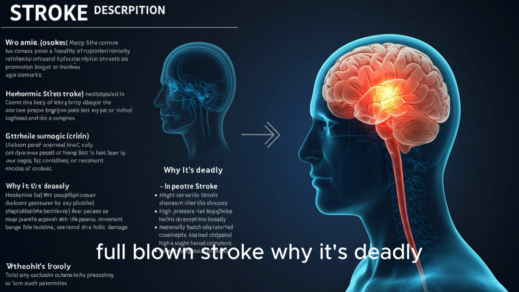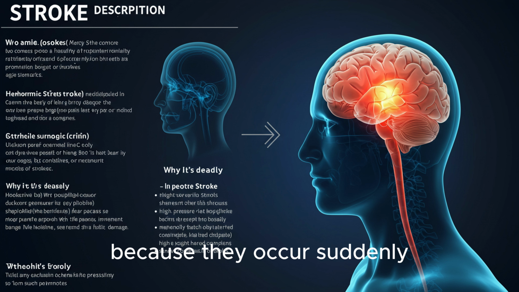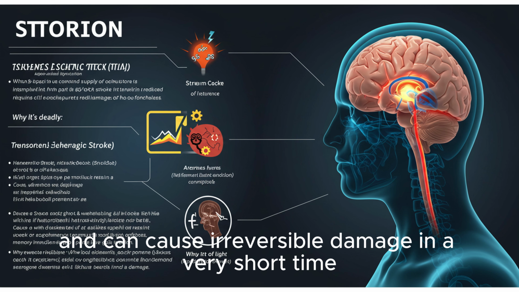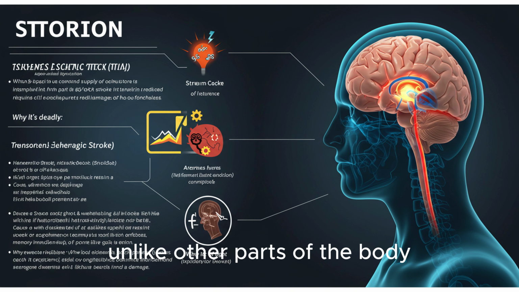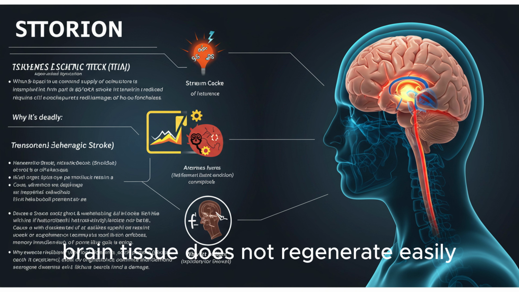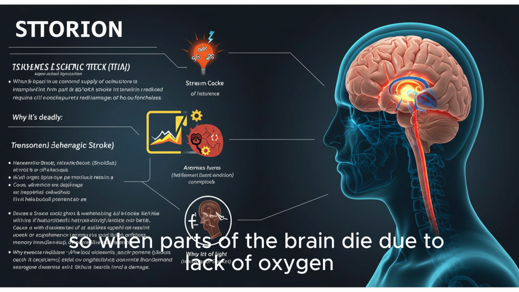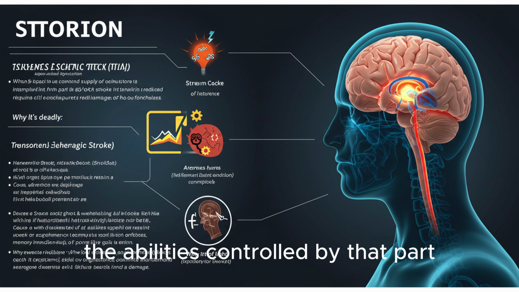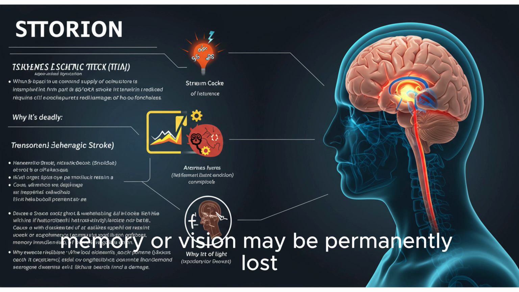Why it's deadly. Strokes are especially dangerous because they occur suddenly and can cause irreversible damage in a very short time. Unlike other parts of the body, brain tissue does not regenerate easily. So when parts of the brain die due to lack of oxygen, the abilities controlled by that part, such as speech, movement, memory, or vision, may be permanently lost.